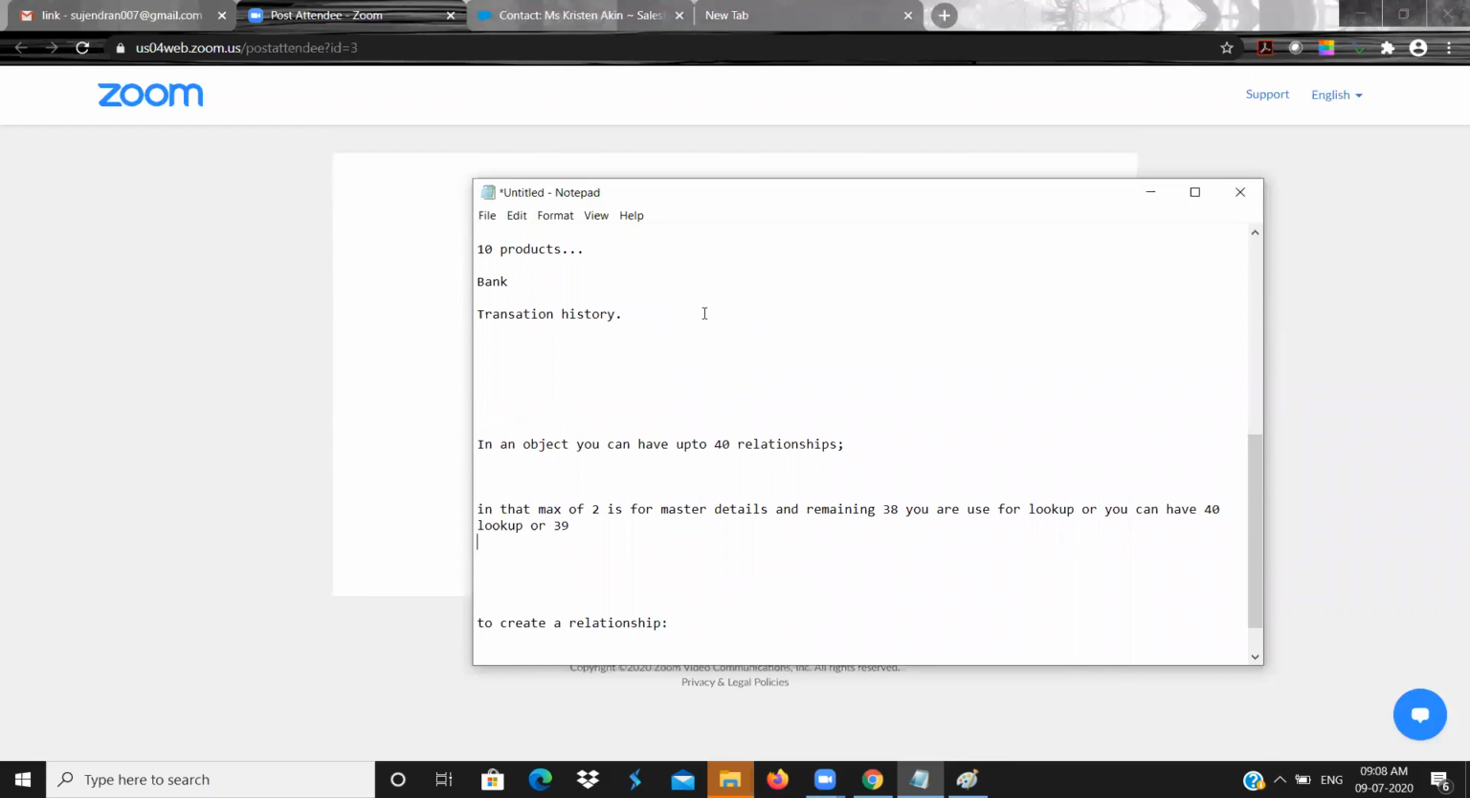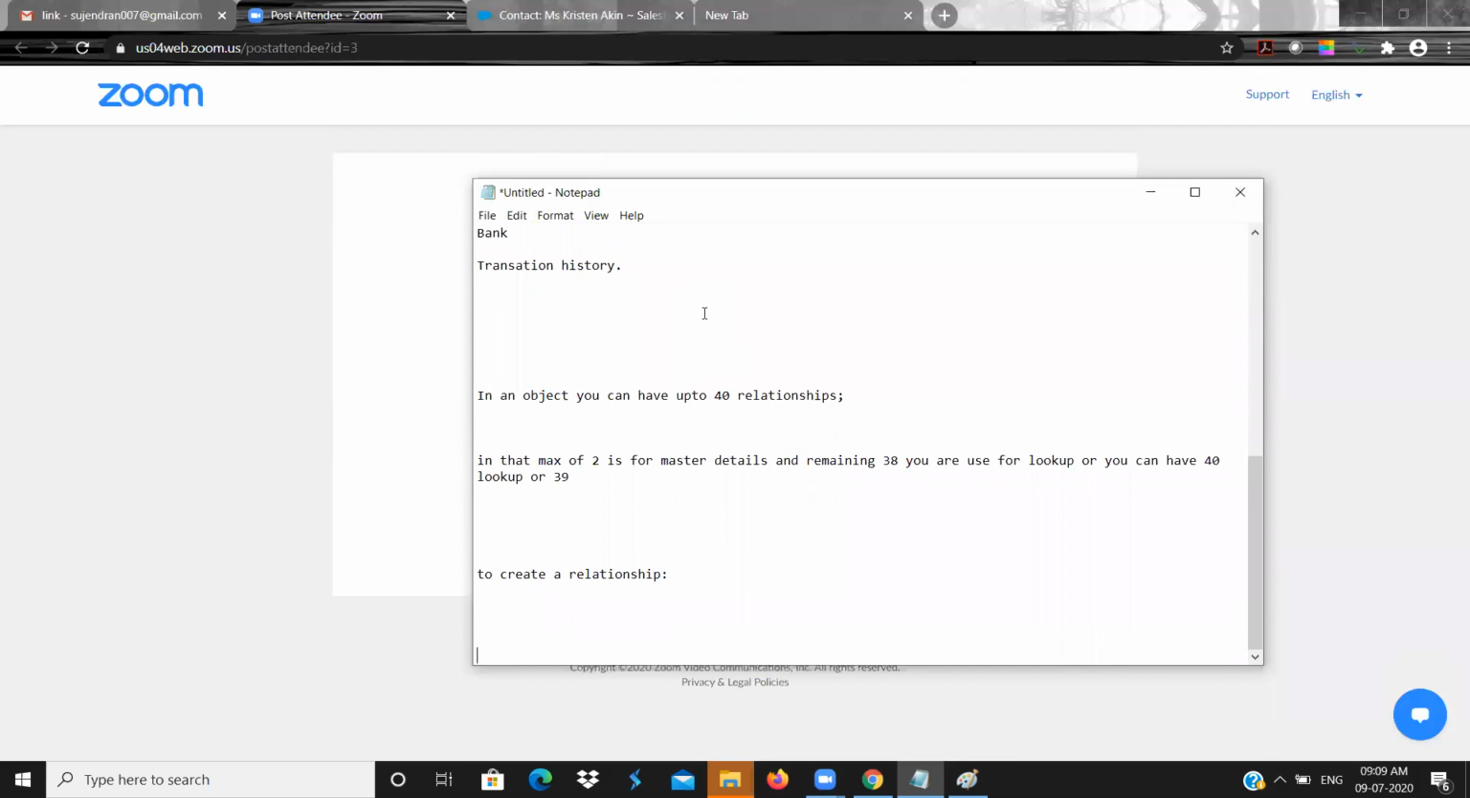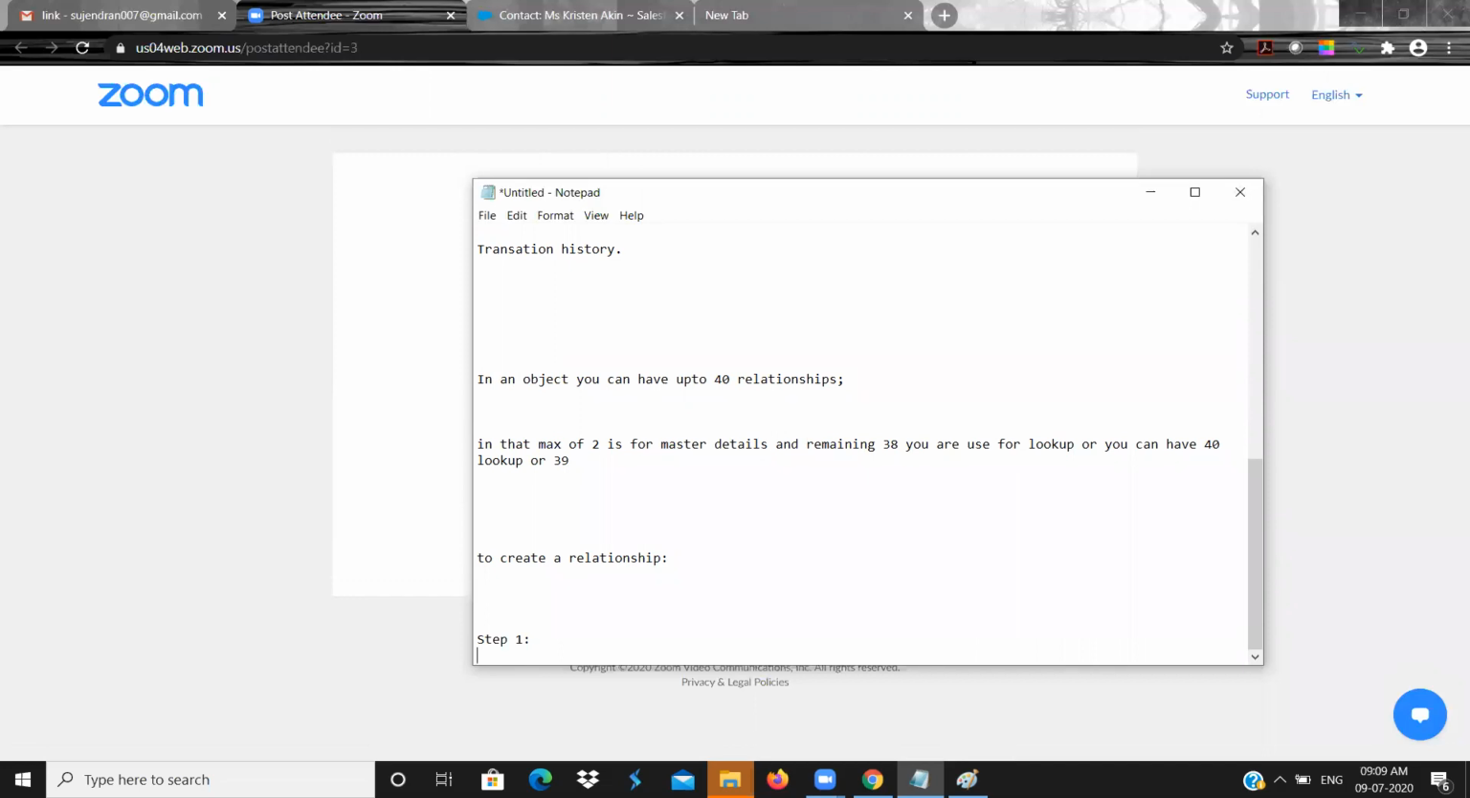This is the limitation that Salesforce is providing: 40 relationships per object, and in that a maximum of 2 can be given for master detail. So to create a relationship, the first step is you need to decide which is the parent and which is the child. If you have 2 objects, object A and object B, you need to decide who is the parent and who is the child. So how will you decide?